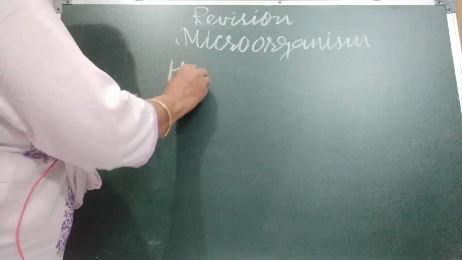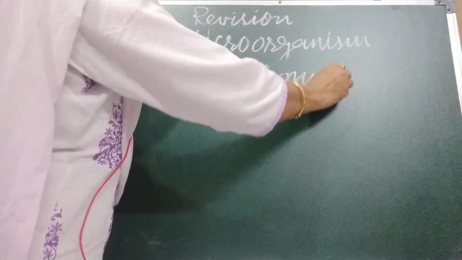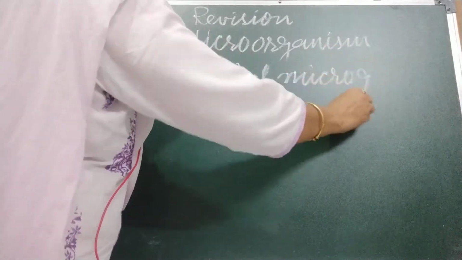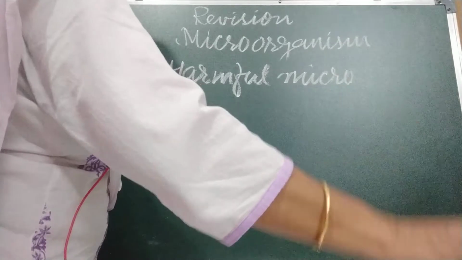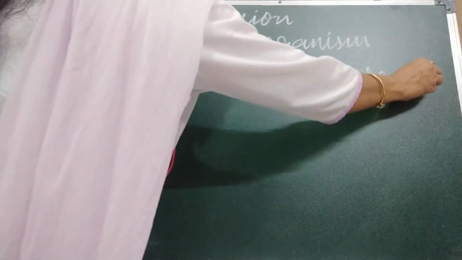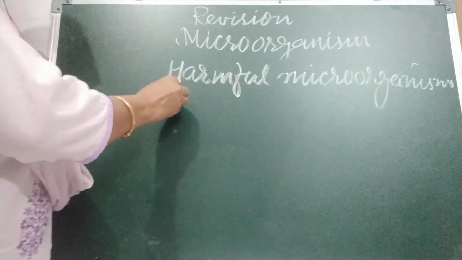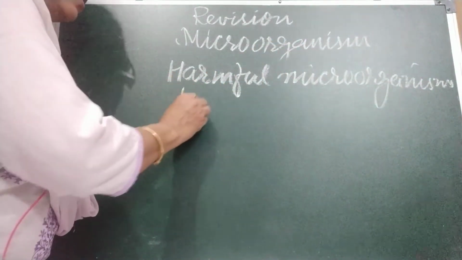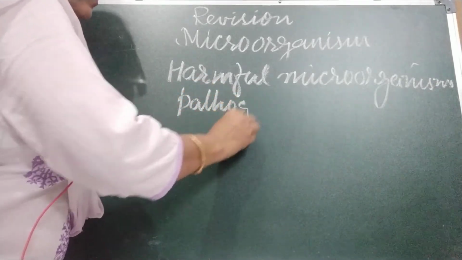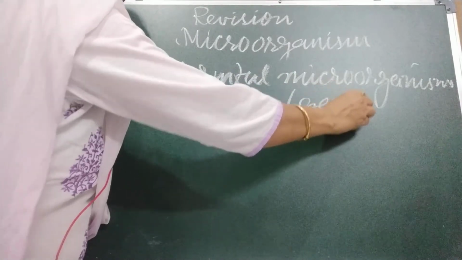Harmful microorganisms which cause diseases. Now children, harmful microorganisms, we also call them pathogens or germs. So disease causing microorganisms are called pathogens or germs. How do they spread?